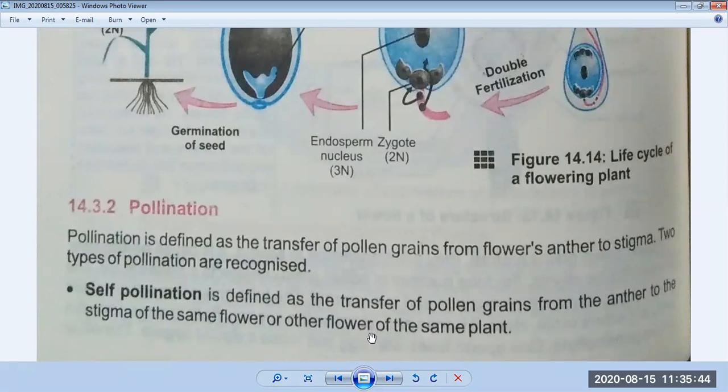You can understand this with the help of an example. For example, there is a rose plant. If its pollens are transferred within the same flower, or to another flower which is also on the same rose plant, that process is called self-pollination. Now come to the next page.